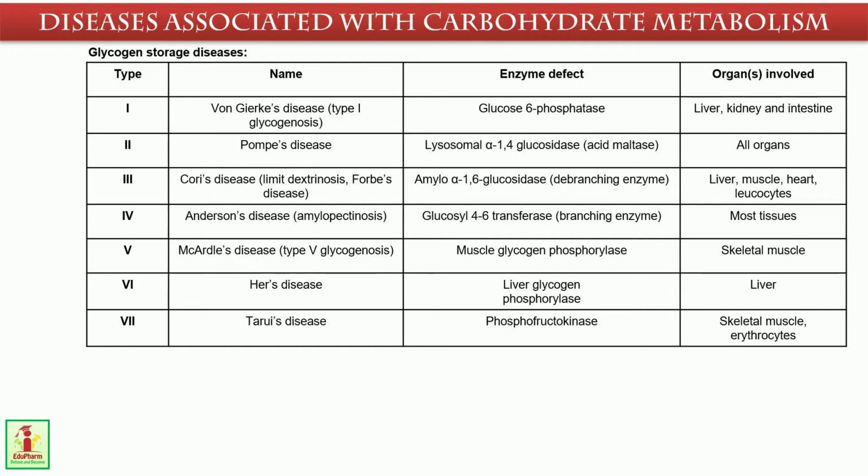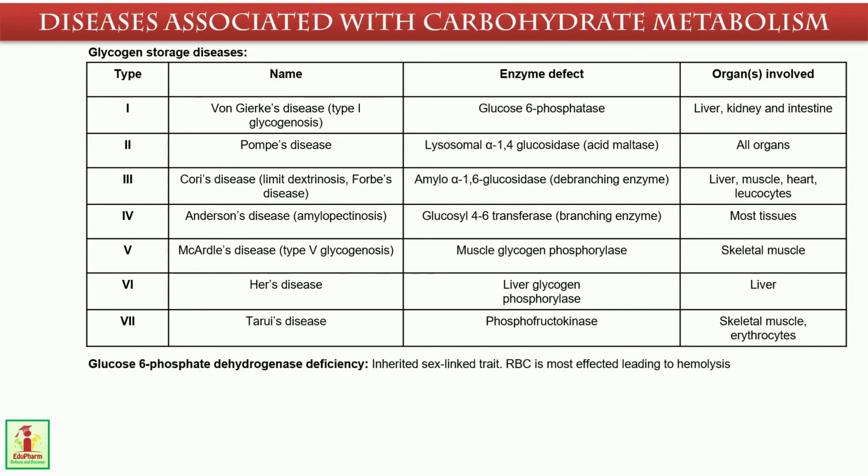Andersen's disease is caused by glucosyl 4,6 transferase, which is the branching enzyme, and it involves most of the tissues. McArdle's disease affects muscle glycogen phosphorylase. Skeletal muscles are involved. Hers' disease, the enzyme defect is liver glycogen phosphorylase. Organ involved is liver. And finally, Tarui's disease, phosphofructokinase is defective and the organs involved are skeletal muscle and erythrocytes.